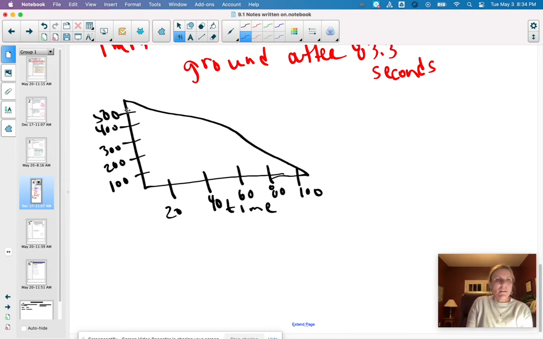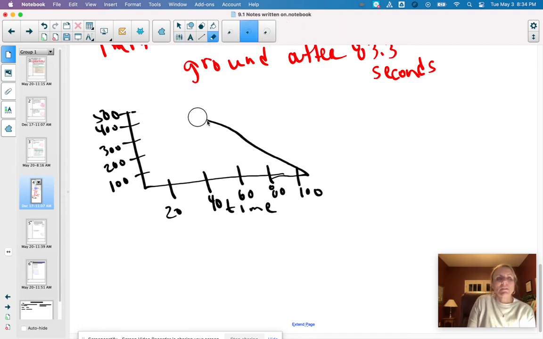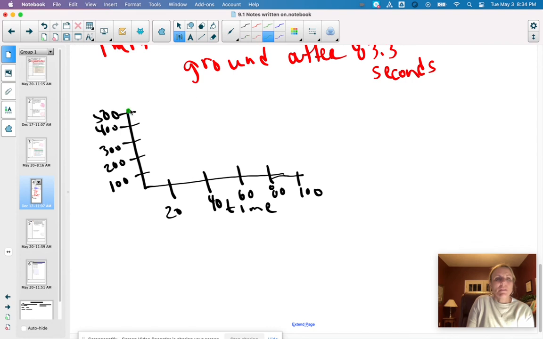And obviously, we're going to start at 500 feet, and we're going down because we're rappelling down. And when we rappel down, eventually we're going to reach right there.